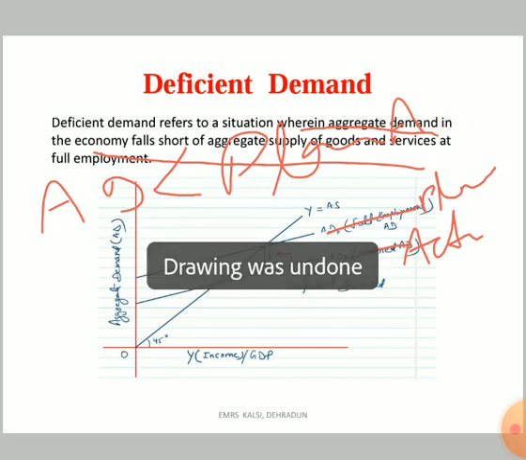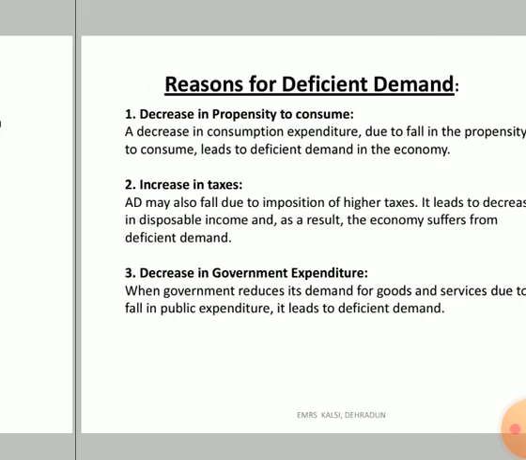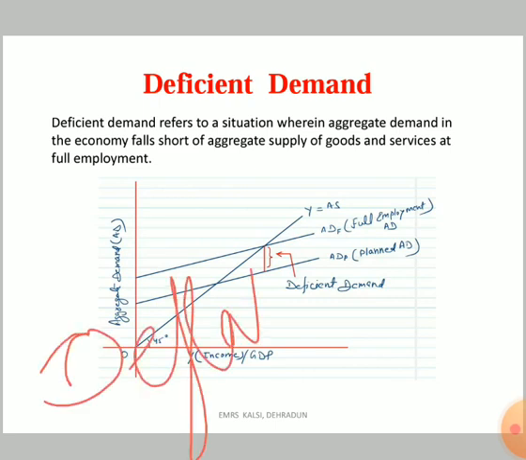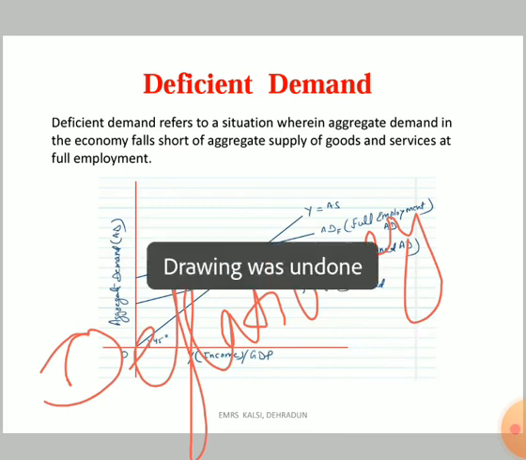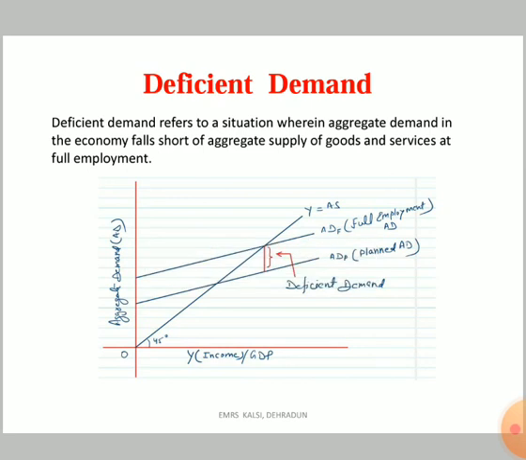And because of this situation there is a gap created which is called deflationary gap. Because of this deficient demand there is a gap created which is called deflationary gap. You can see this marked portion here, this is deflationary gap. This portion.